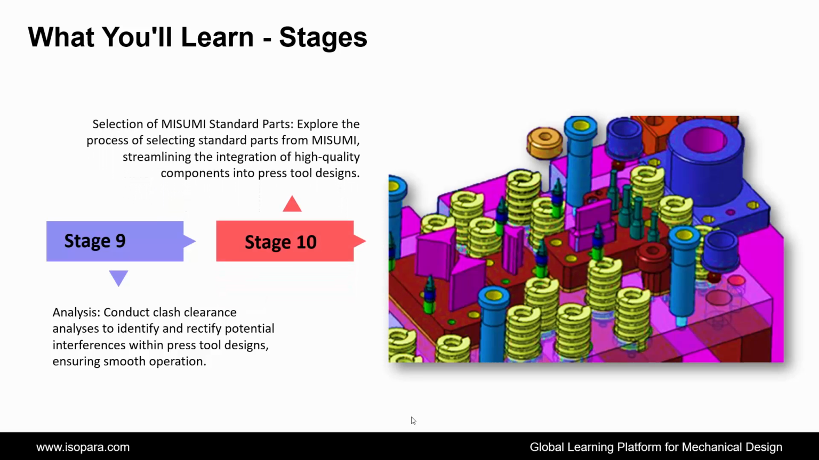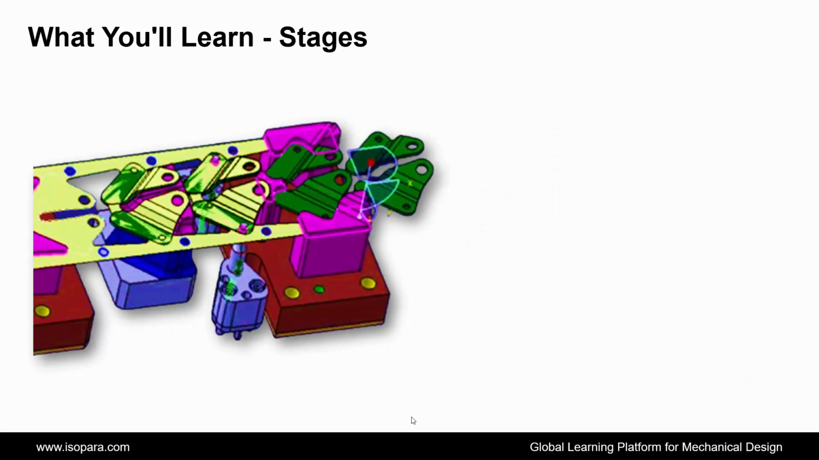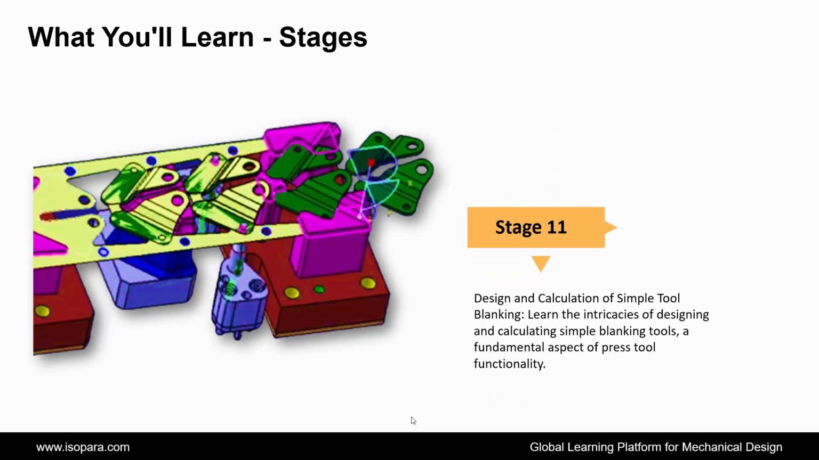Next is selection of MISUMI standard parts. Explore the process of selecting standard parts from MISUMI, streamlining the integration of high-quality components into press tool designs. Next is design and calculation of simple tool blanking. Learn the intricacies of designing and calculating simple blanking tools, a fundamental aspect of press tool functionality.